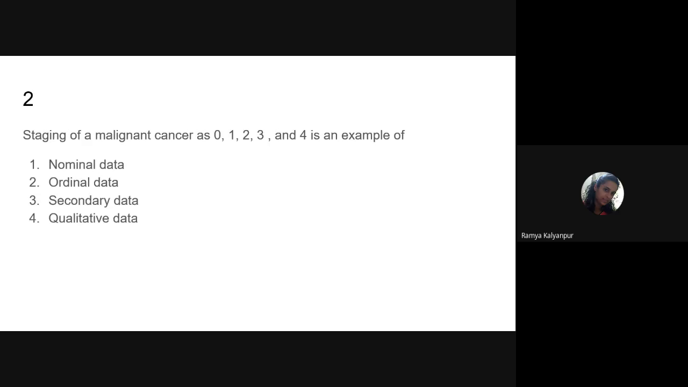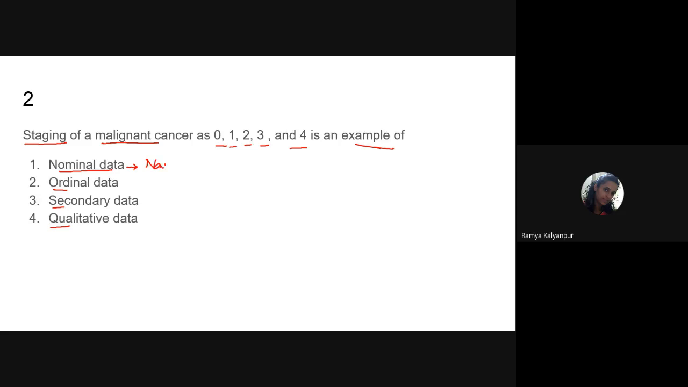The second question, we will go to the second one. Look at the question here. Staging of malignant cancer as 0, 1, 2, 3 and 4 is an example of... Here the options given are ordinary, nominal data, ordinal data, secondary data and qualitative. So now we have to understand these four terms.